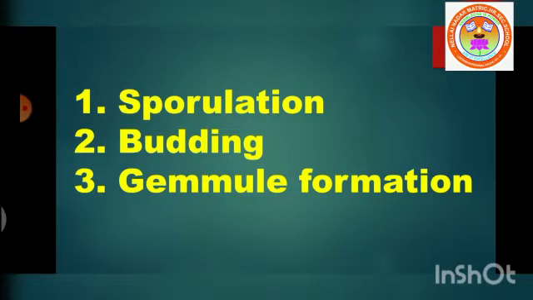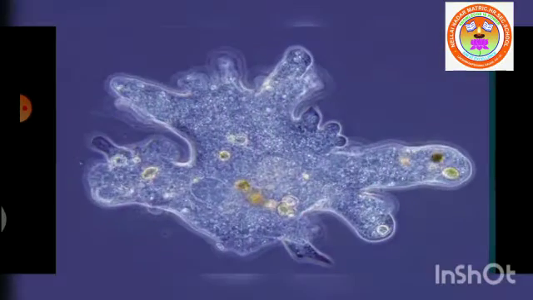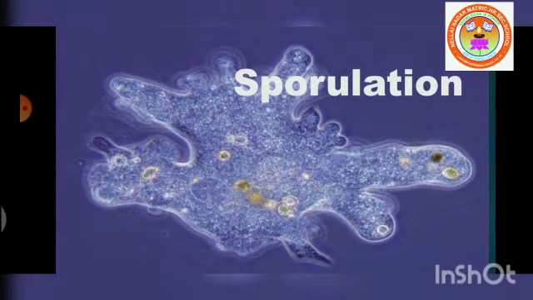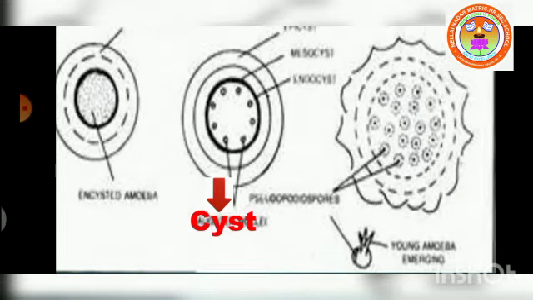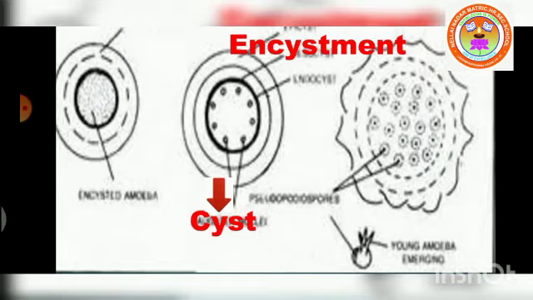So, the next method of asexual reproduction is sporulation. About sporulation, we have already discussed under the heading multiple fission. Some organisms form cysts during unfavorable conditions and multiply within the cyst when favorable conditions return. This is called encystment. Sporulation also occurs during unfavorable conditions but without encystment.